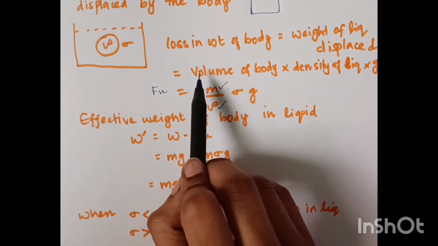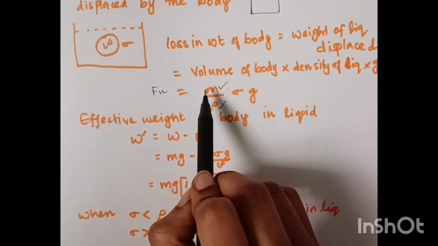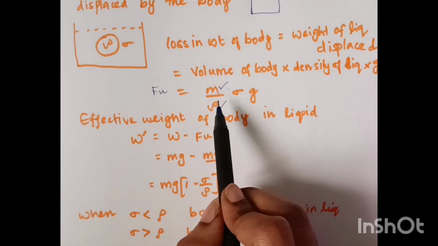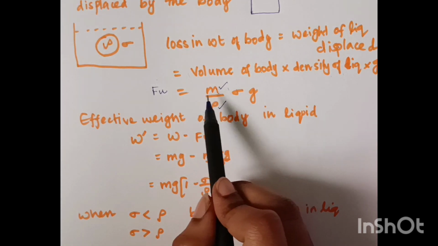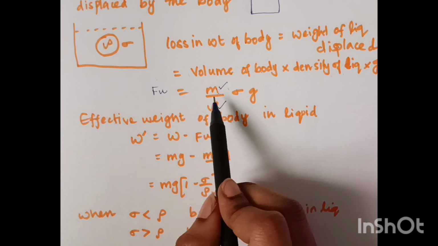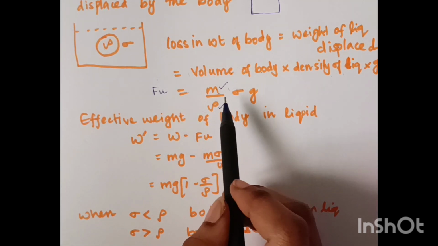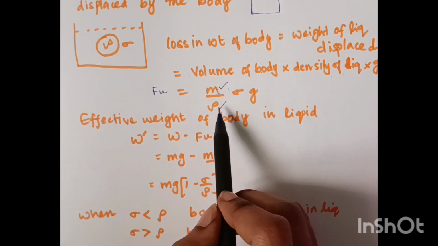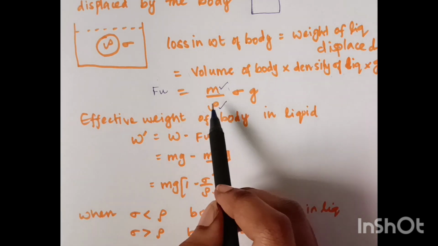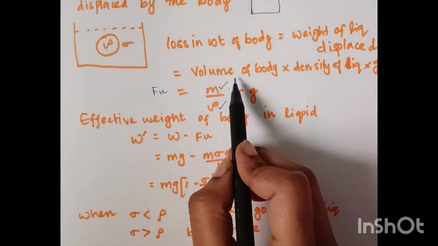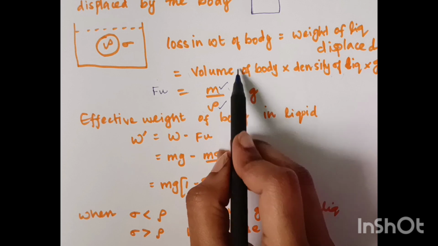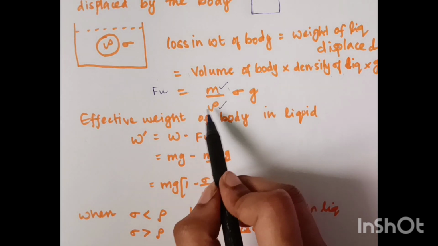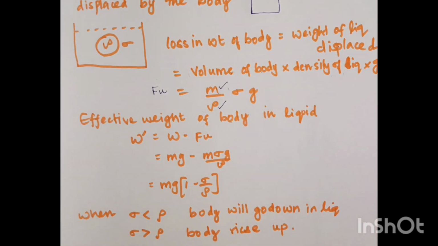So what is the volume of the body? I have to find it, because initially they have given the mass: the body of mass m has been dropped into the liquid. Now how do we find the volume of the body? It is simple. Volume is equal to mass by density. If I am using the mass of the body, I have to use the density of that body only. So volume of the body is mass of the body by density of the body.